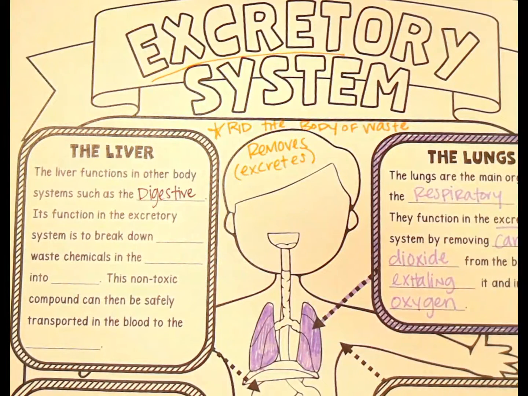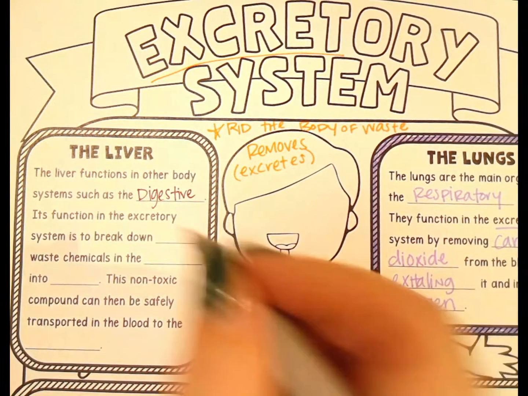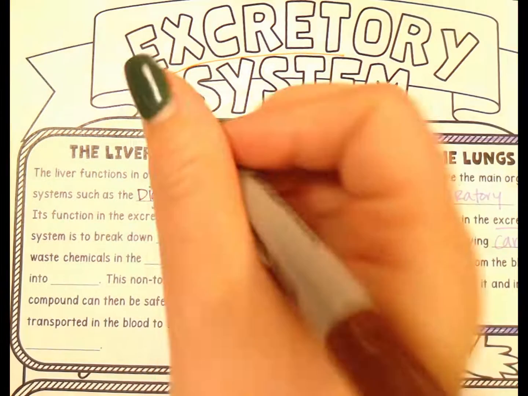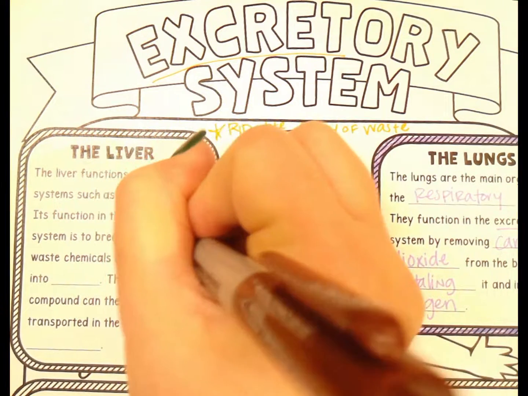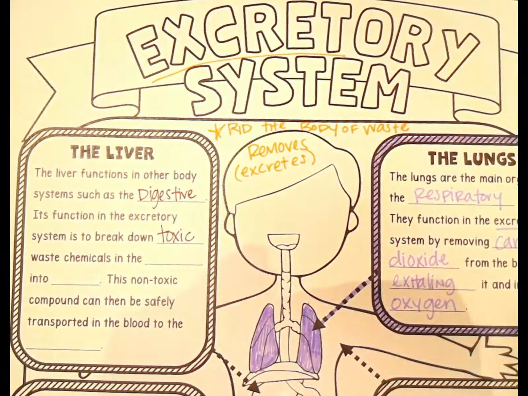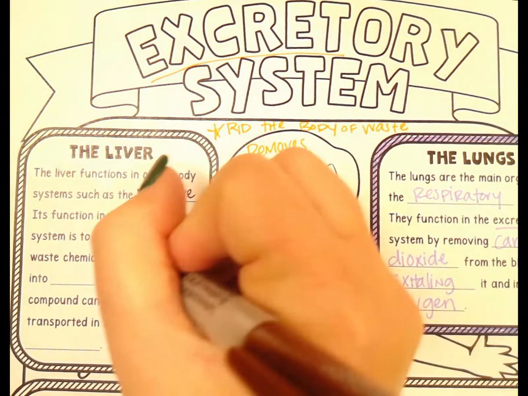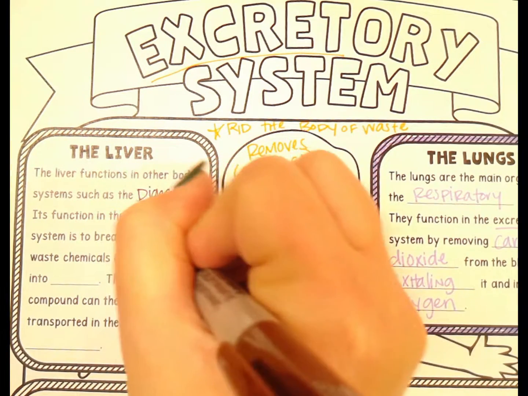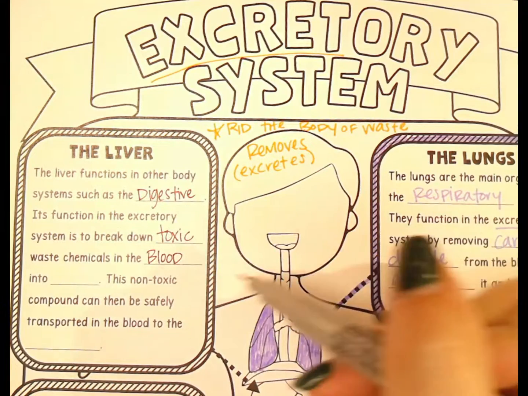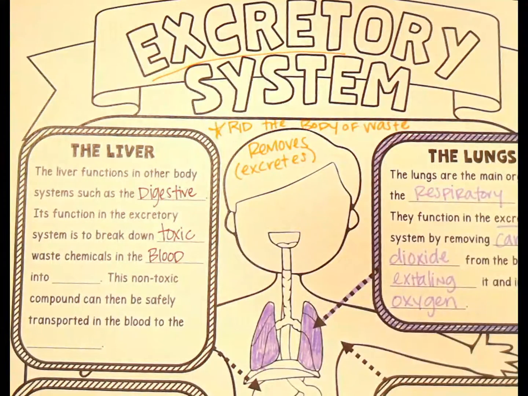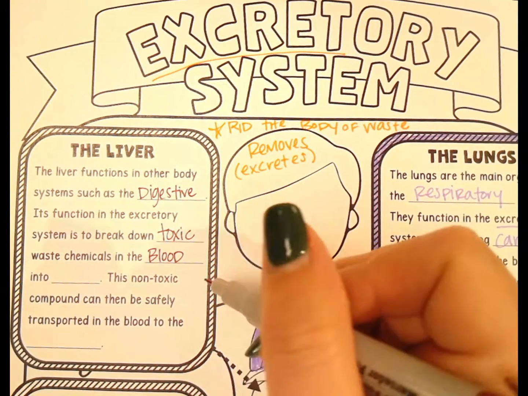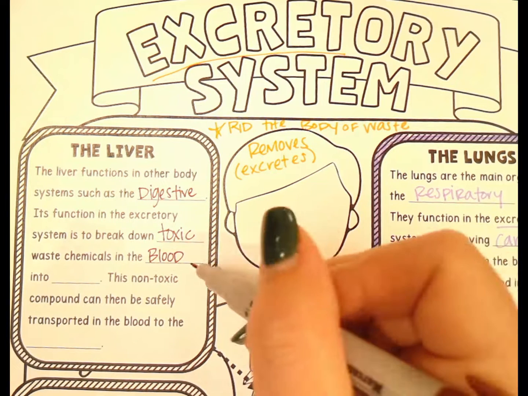Its function in the excretory system, so this is how it gets rid of waste, is to break down toxic waste in the body, right, in our bloodstream, because all of the blood from our digestive system, before it gets used by our body cells, goes through the liver.